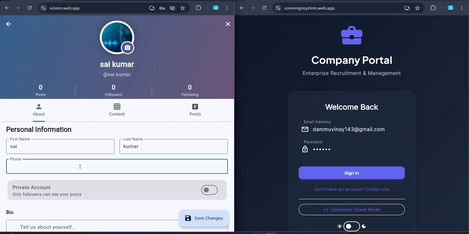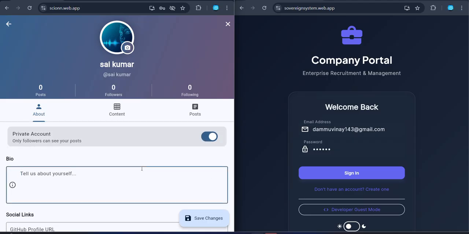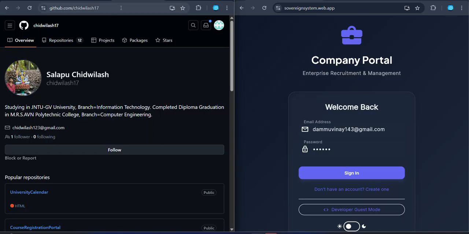It's fully dynamic. We can edit the phone number. Also, we can make the account private or public, or we can add the bio itself. I am a CSIT student. Likewise, it works very dynamically, like how we use WhatsApp or Instagram.